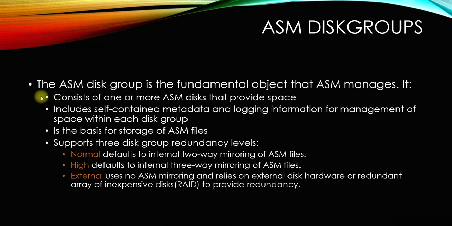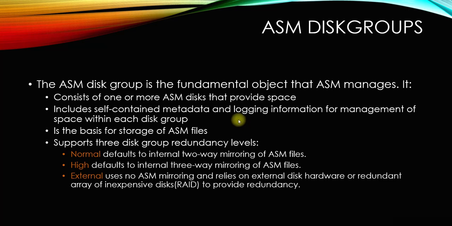So what does that particular disk group consist of? It consists of one or more ASM disks that provide space. That is logical. It includes self-contained metadata and logging information for management of space within each disk group, because you are consolidating the disks into the disk group, so there will be metadata information of those disks as well, the internal structure of those disks.